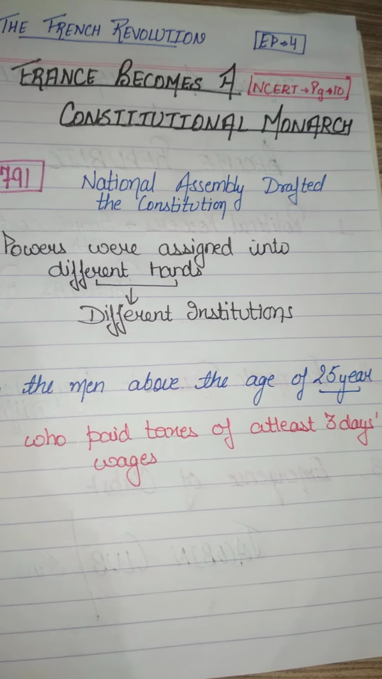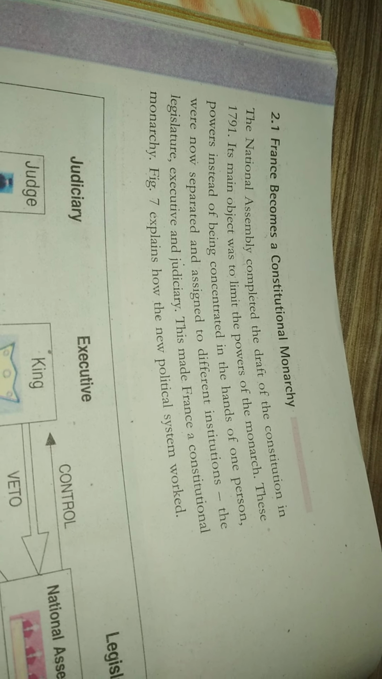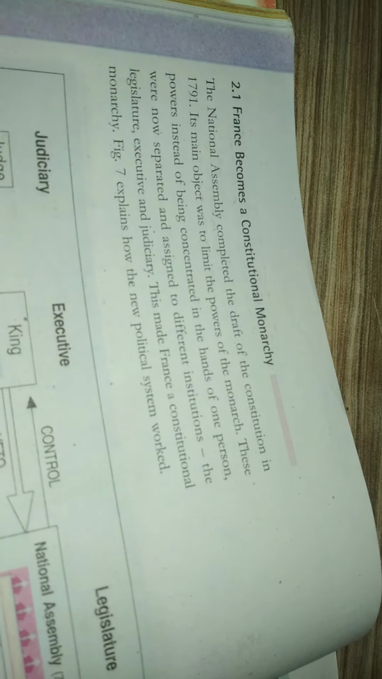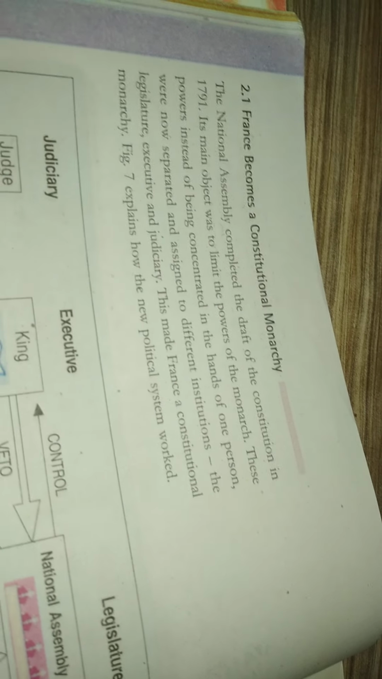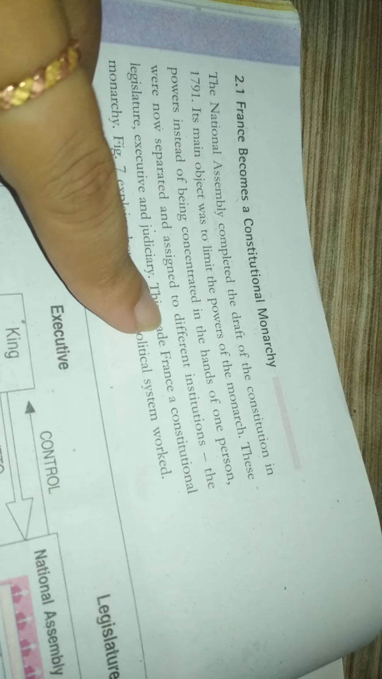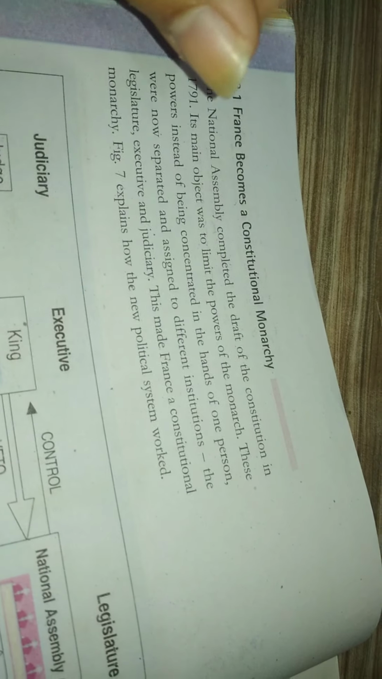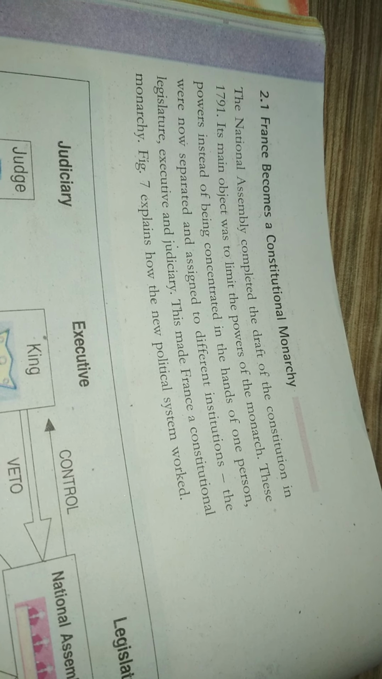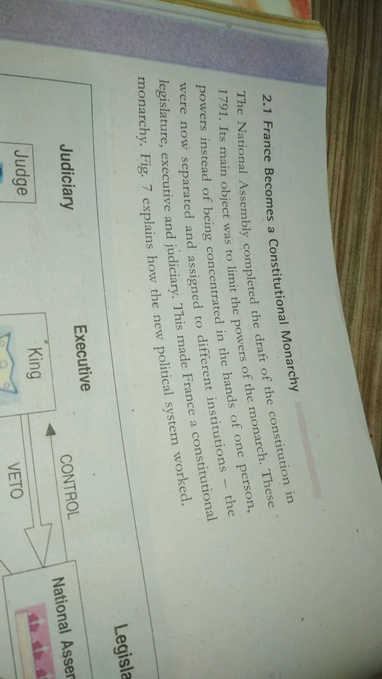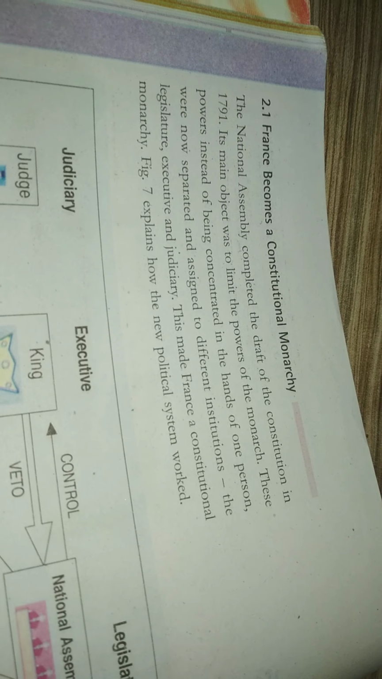Let us have a look at your book. Now guys, let us focus on this paragraph. It is mentioned here that in 1791 the constitution of France was drafted by the National Assembly. In this constitution they limited the powers of the monarch, not abolished them, but reduced them. Now instead of powers being concentrated in one hand, the powers were separated into different institutions: the legislature, the executive, and the judiciary.